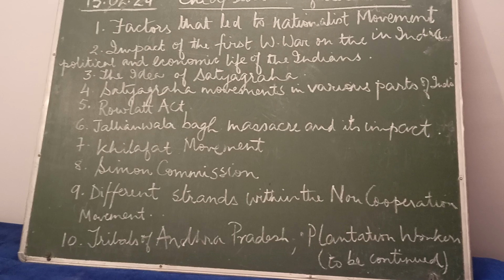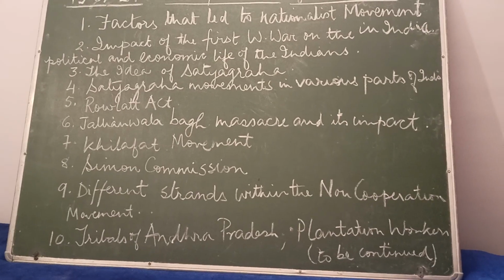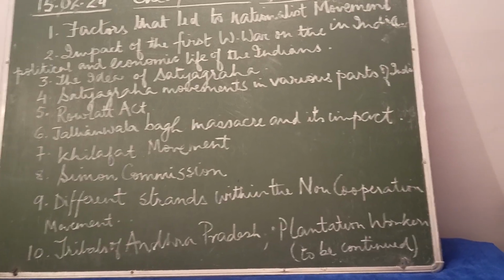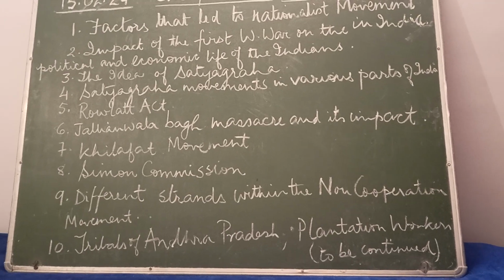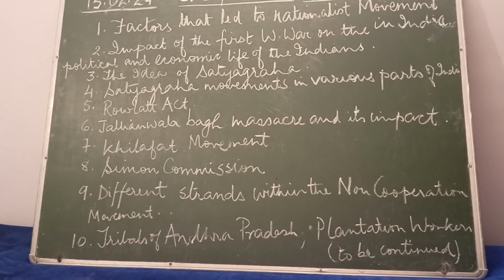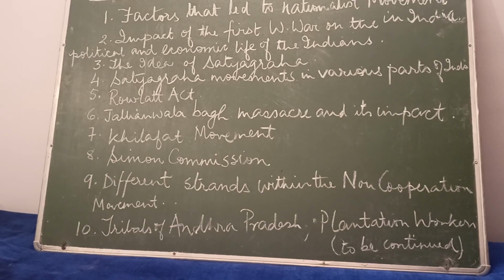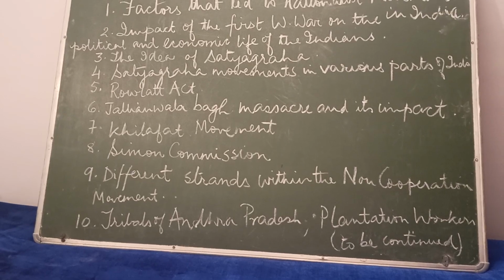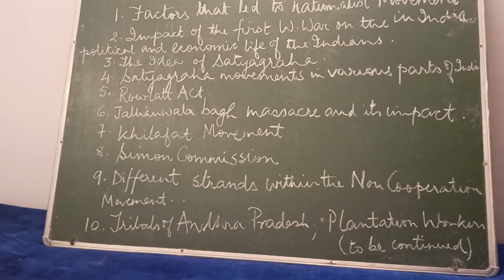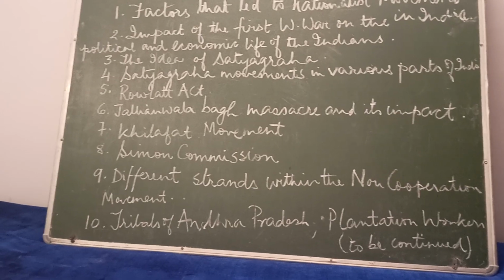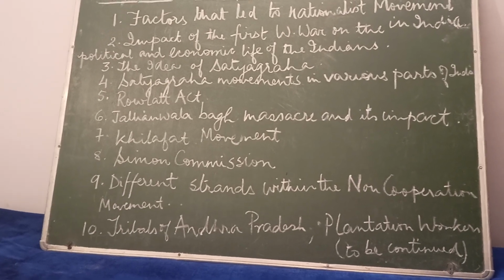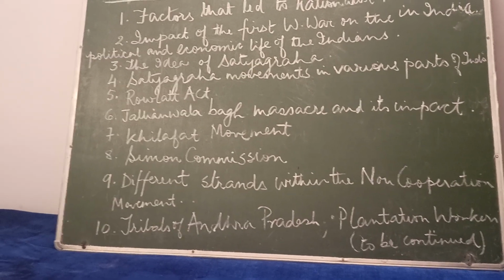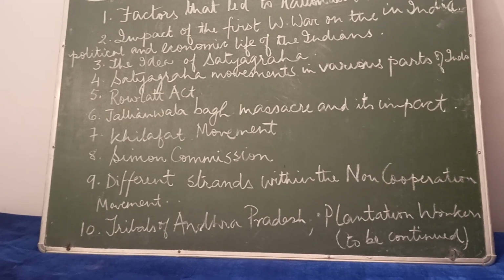Then we come to the next, Rowlatt Act. What was the Rowlatt Act? Why was it called the Black Act? And why was Mahatma Gandhi so apprehensive about the act? The act was hurriedly passed through the Imperial Legislative Council despite the united opposition of the Indians. According to the act, the government was given enormous powers to repress political activities and also allowed the detention of political prisoners without trial for 2 years. Mahatma Gandhi wanted the non-violent civil disobedience movement against these unjust laws.